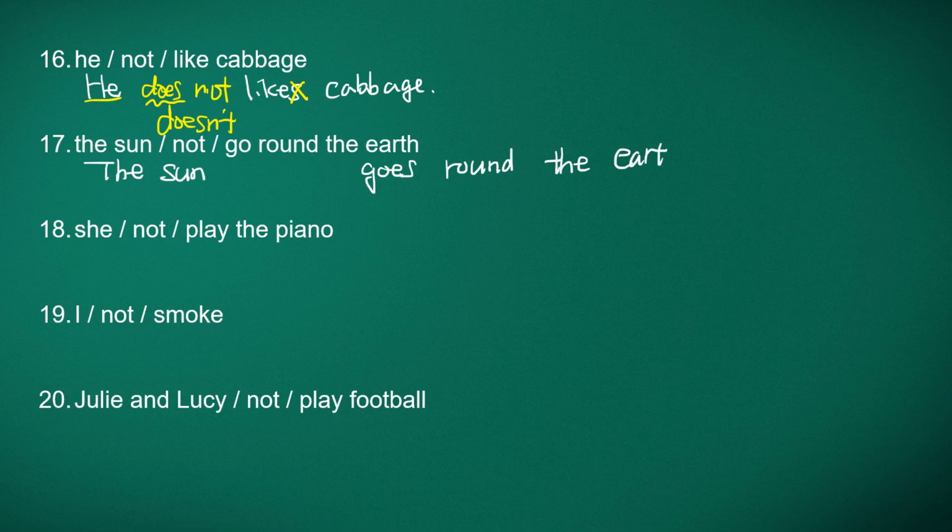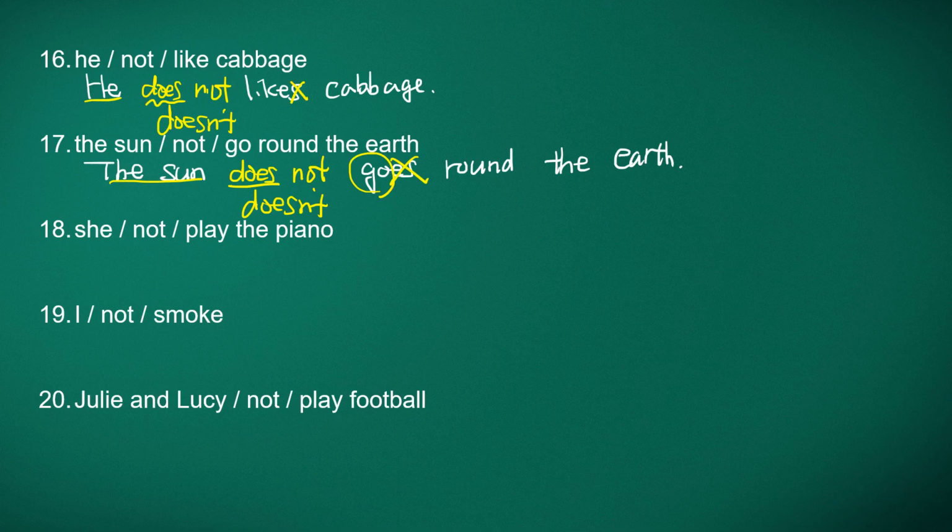The sun goes round the earth, but negative, not goes. And then the sun is third person singular, so we need to use does. Does not. And because of this does, we lose ES. So doesn't go around the earth. The sun doesn't go around the earth.